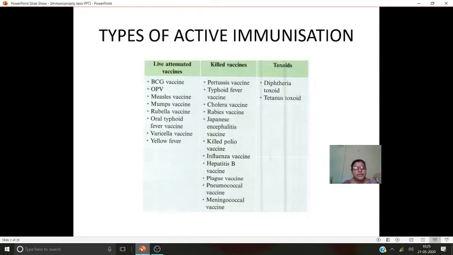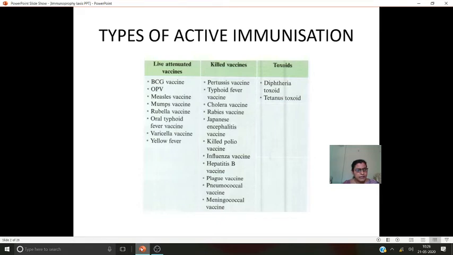This multiplication causes antigenic action in the body, and the antigens stimulate the production of antibodies. So this occurs throughout the lifetime. That's why the primary dose and the booster dose are only once. The primary dose means giving it the first time. Booster dose means if you give the same vaccine next time, that is called a booster dose.